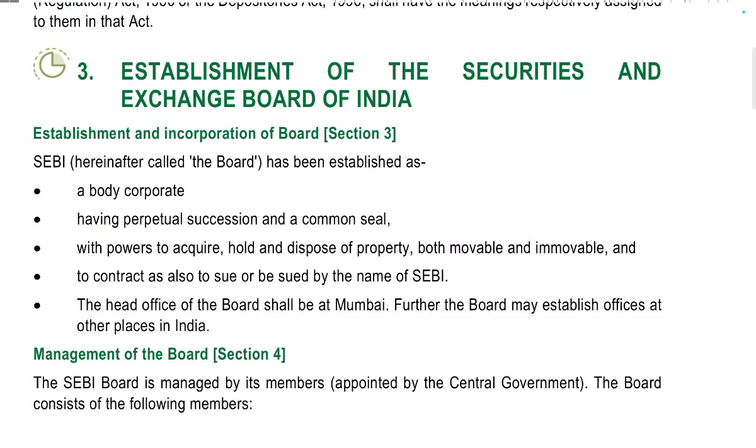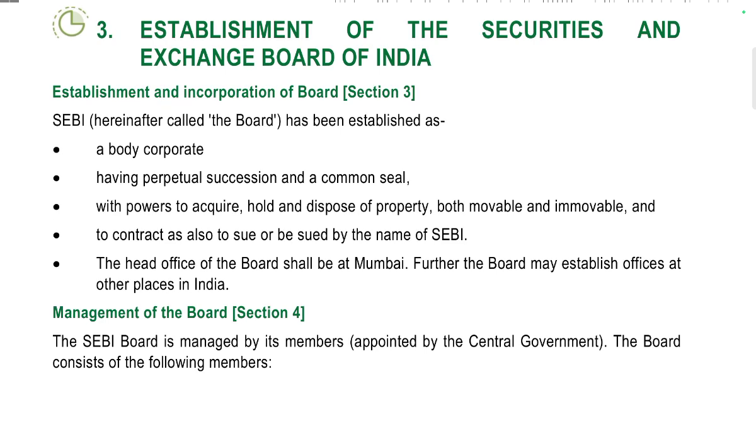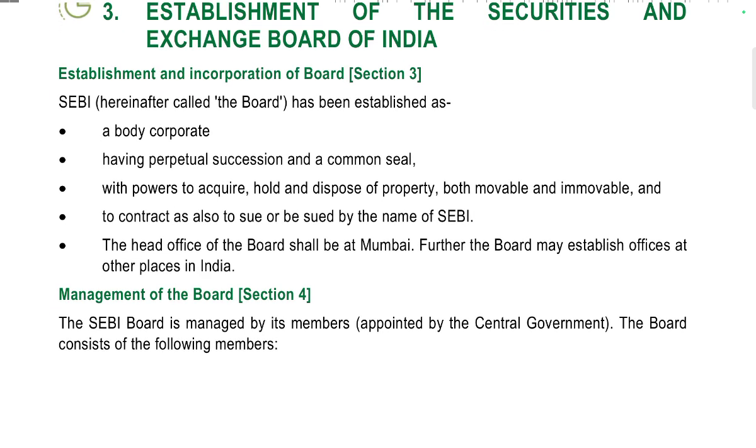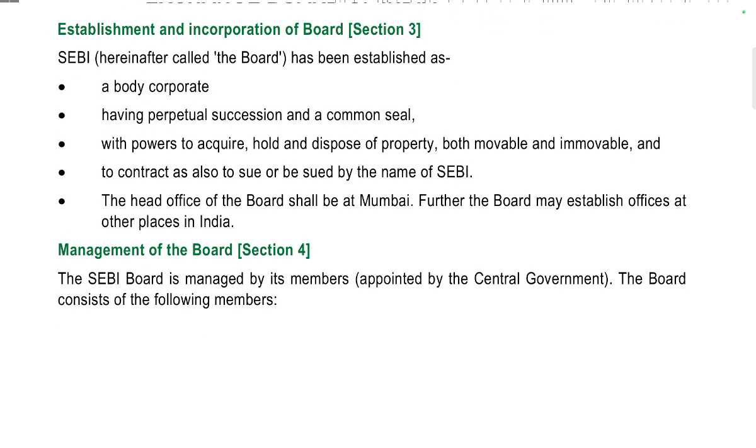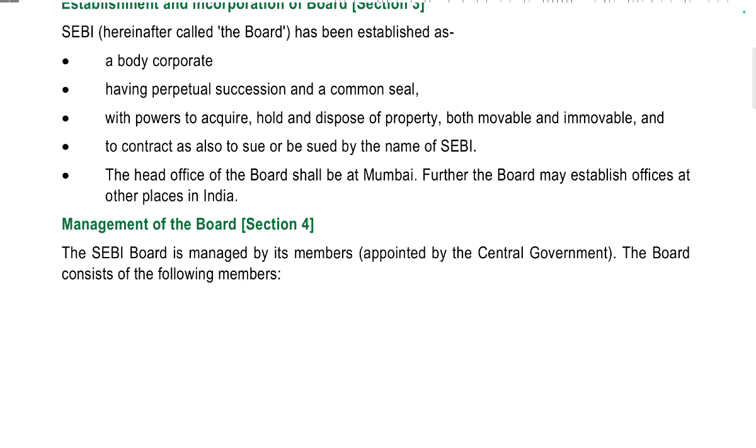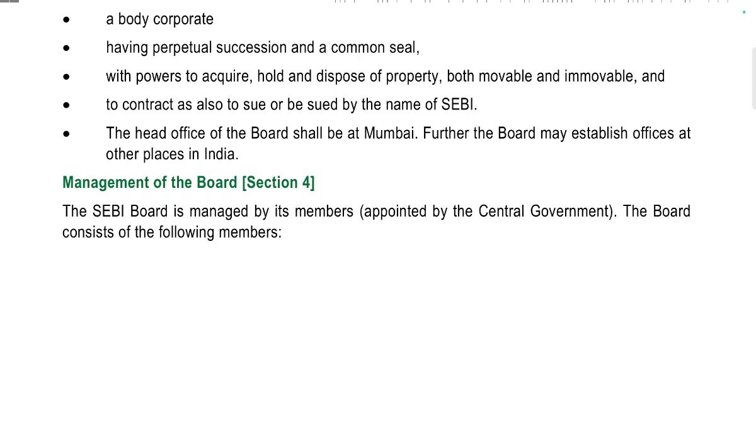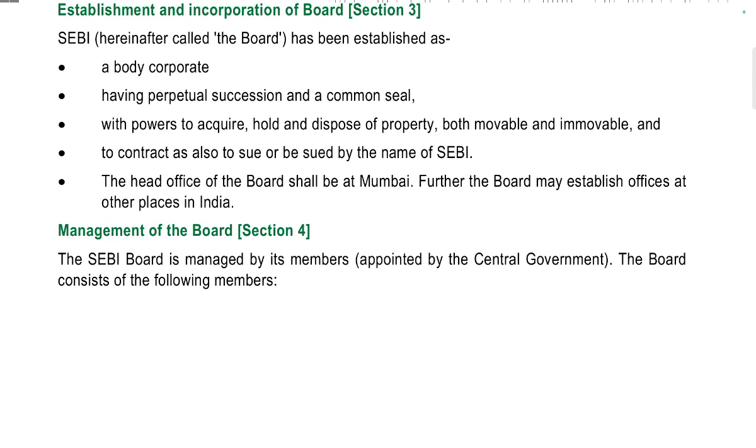Establishment of the Securities and Exchange Board of India. Establishment and incorporation of the board, section 3. SEBI, therefore called the board, was established as a body corporate having perpetual succession and a common seal, with the power to acquire, hold and dispose of property, both movable and immovable, to contract, and to sue and be sued by the name of SEBI. The head office of the board shall be in Mumbai. Further, the board can establish offices at other places in India.